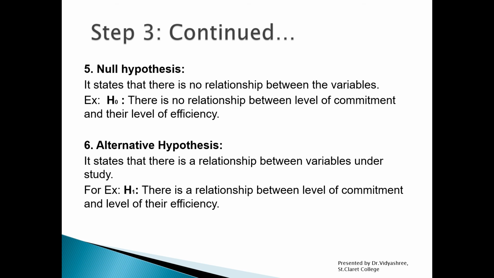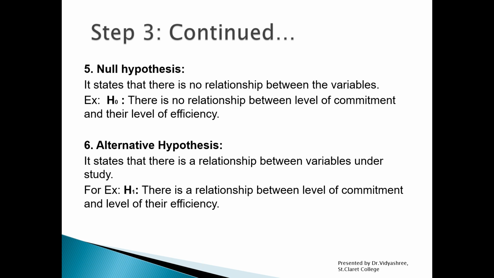How we usually do it in research is, suppose you frame the statement that there is no relationship between level of commitment and their level of efficiency, and you conduct the research and get a result. If the result shows that the null hypothesis is true, that there is no relationship between level of commitment and efficiency, then you state that the null hypothesis is accepted. Suppose your result shows that there is actually a relationship between level of commitment and the employee's efficiency, then you state the result as: null hypothesis is rejected, alternative hypothesis accepted.